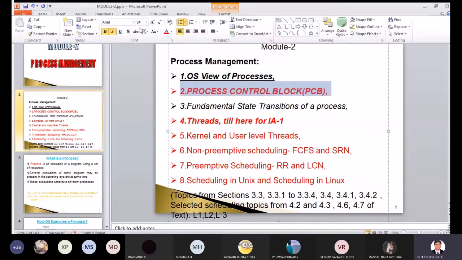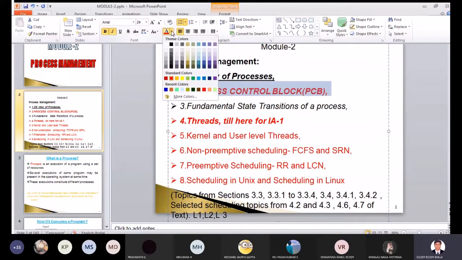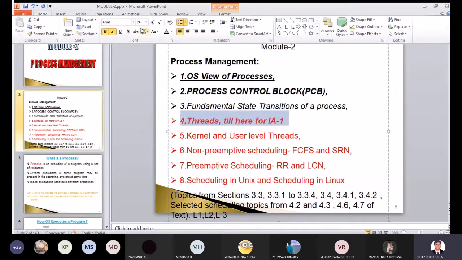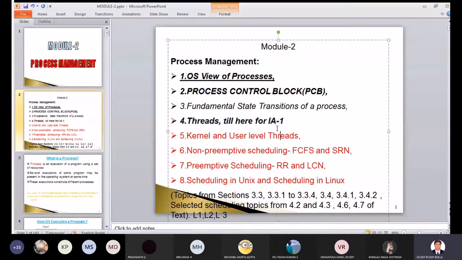So I'll make it black color. Turn it to black. So this one we have completed today. We'll complete it and we'll start threads. Till here I have told you. Let us cover this also. We'll cover up these two concepts.